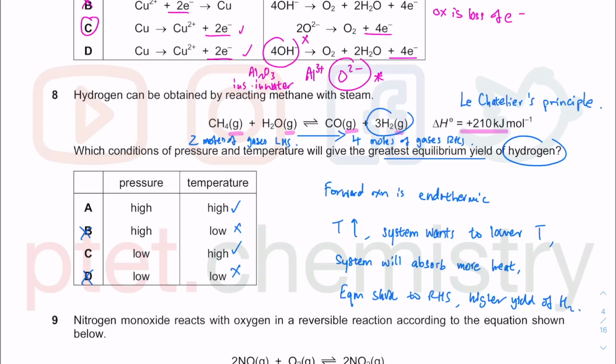So to get more H2, you want to shift to the side with more gaseous molecules. You want this to move to the side with more gaseous molecules, so you have to do the opposite. You have to lower the pressure. So when you lower the pressure, the equilibrium will want to increase the pressure. It will want to shift to the side with more gaseous molecules.